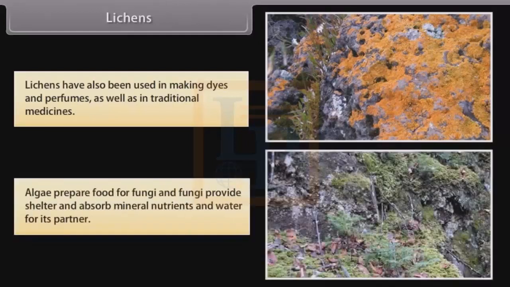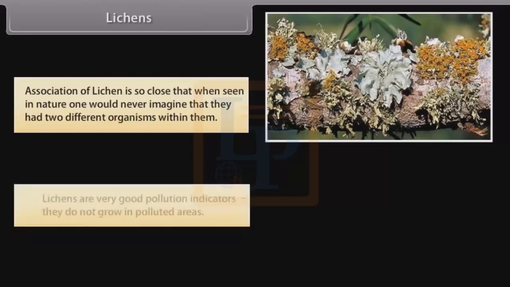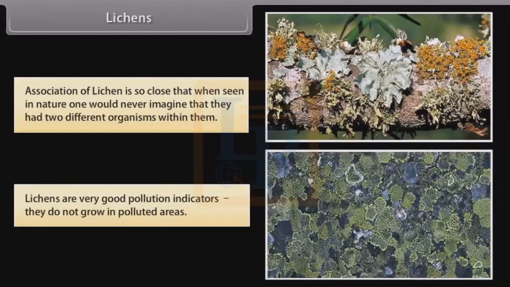Algae prepare food for fungi, and fungi provide shelter and absorb mineral nutrients and water for their partner. The association of lichen is so close that when seen in nature, one would never imagine that there were two different organisms within them. Lichens are very good pollution indicators.